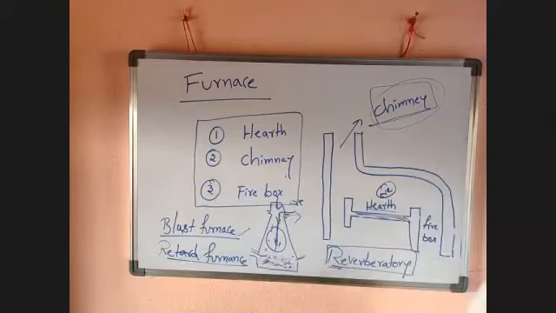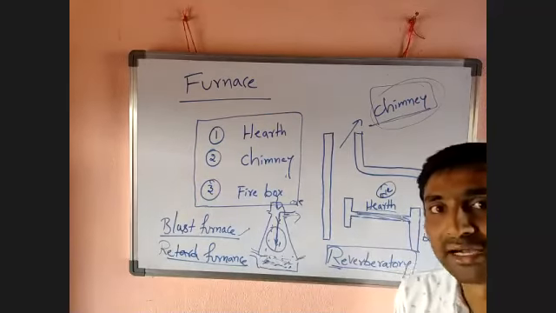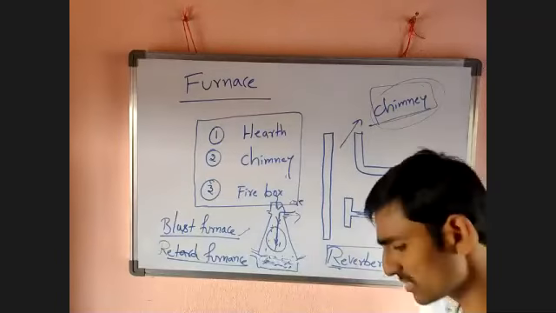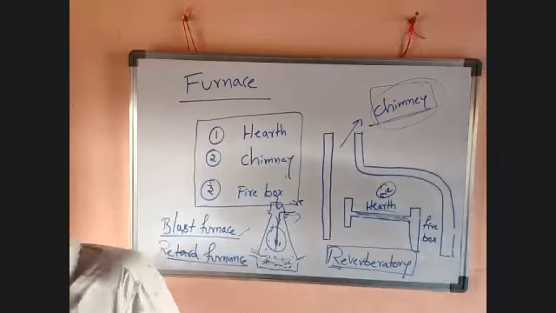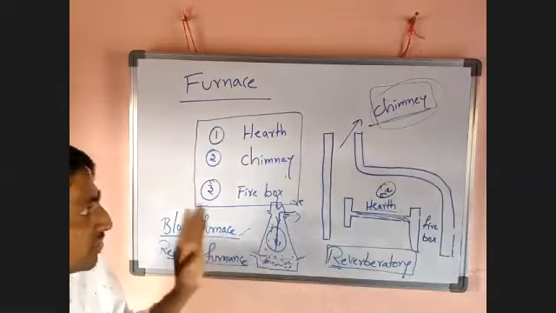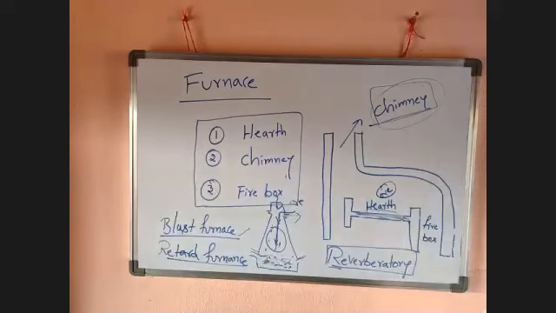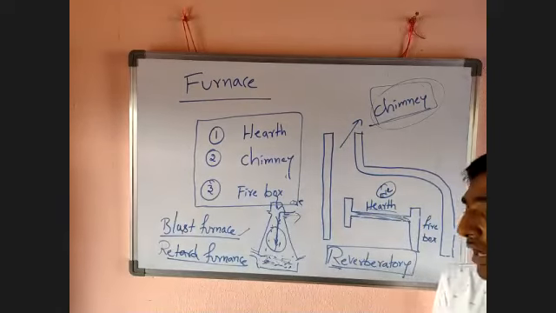Whatever the furnace, they are considered as three parts: head, chimney, firebox, either mixed together or separated.